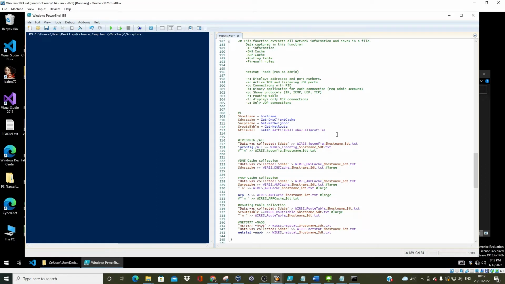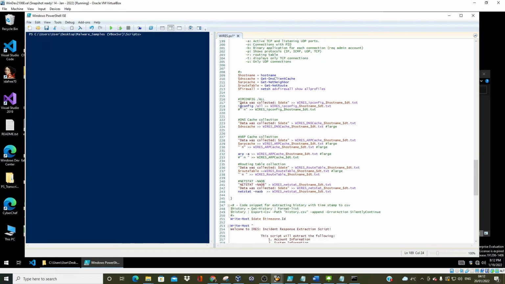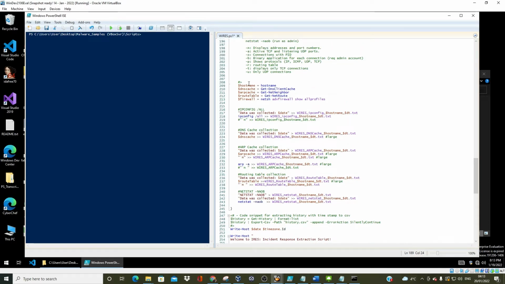I have put IP config, and this will grab everything about IP config. I have done all that as well. So got your DNS cache, of course, you declared variables at the beginning, DNS cache, ARP cache, route table. These have partial commandlets.